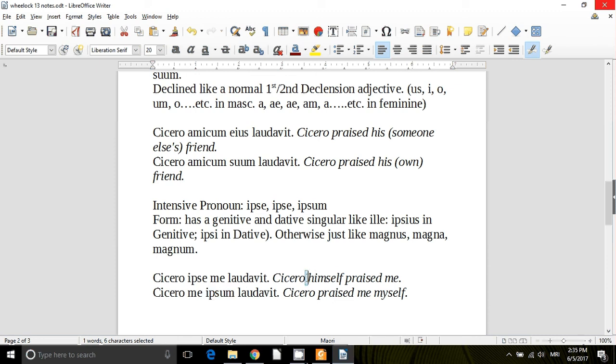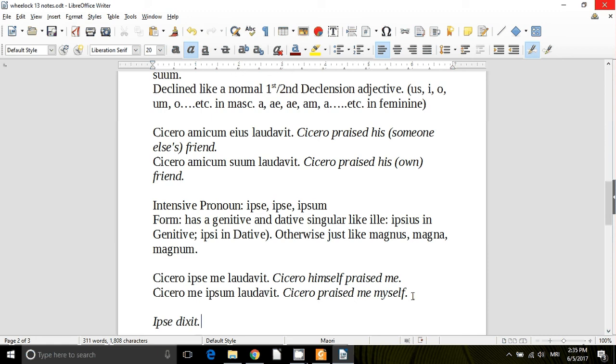In English, we use himself both as the reflexive and as the intensive. But Latin has a separate form for the intensive, and that's ipse. You may have heard in English we have this phrase, ipse dixit. Maybe you haven't heard that.